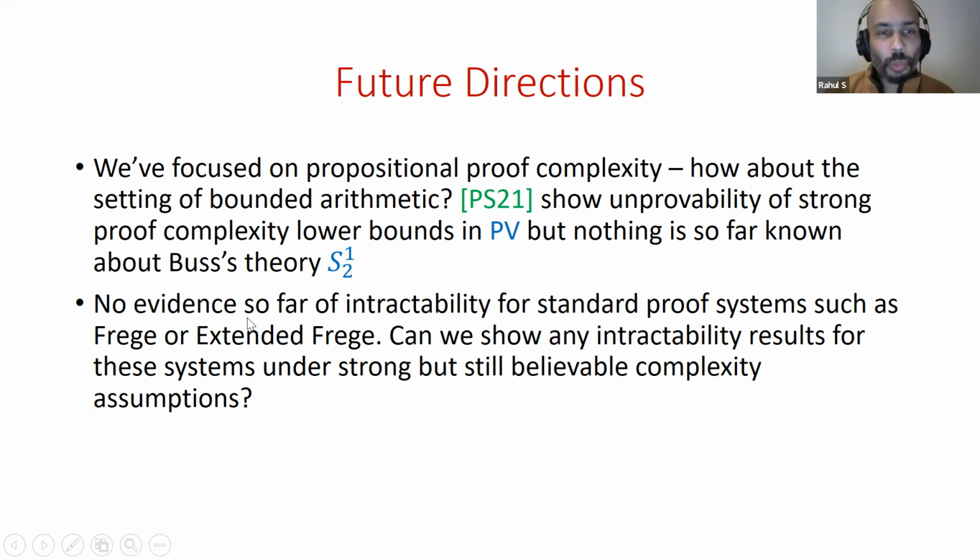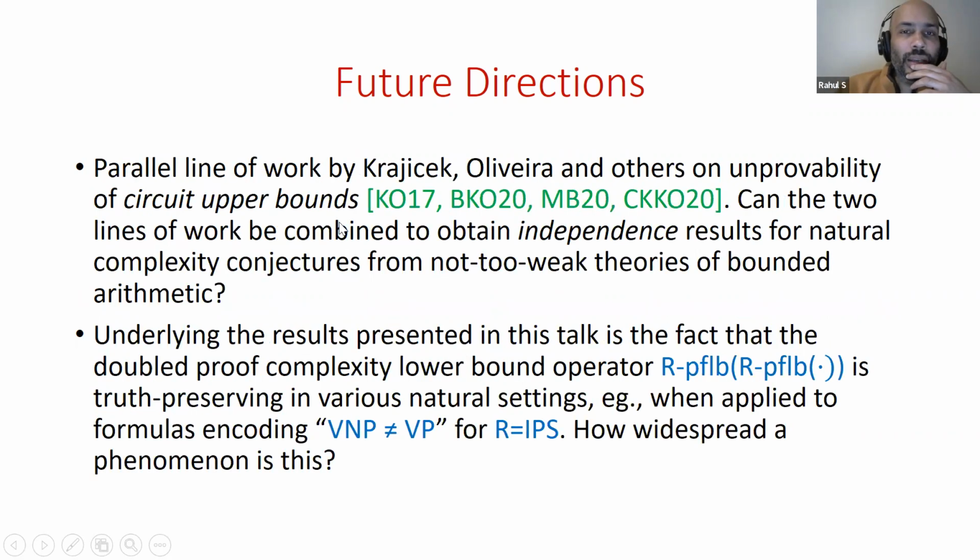And I think the main open question, the one that's most interesting for me, is to get some evidence or otherwise. Well, it would be even better if we could prove extended Frege lower bounds. But if not, maybe we can get some evidence of the intractability of these systems. Even under a strong but still believable complexity assumption, can we show that extended Frege lower bounds are hard to show? That would be interesting.